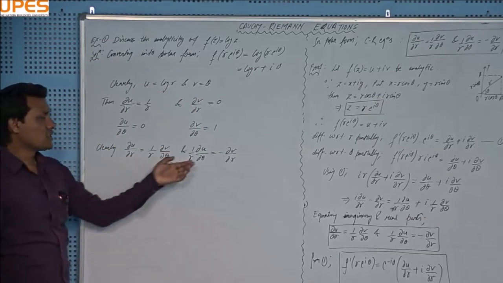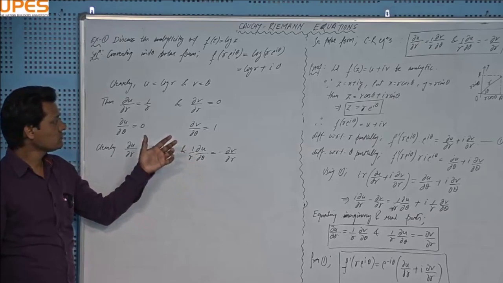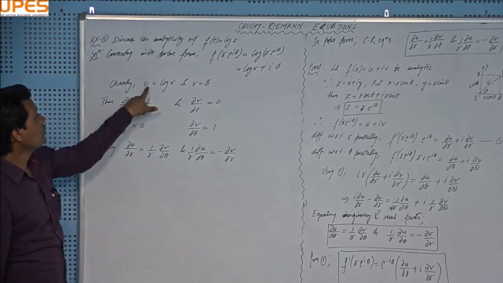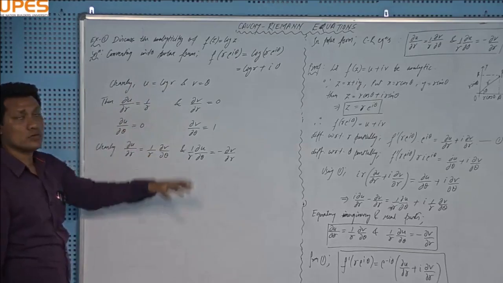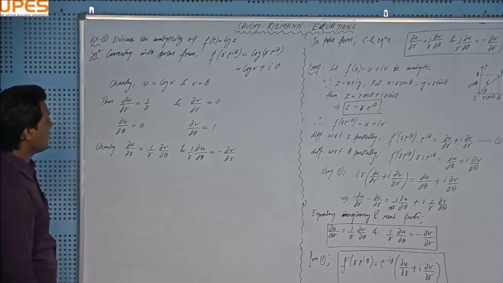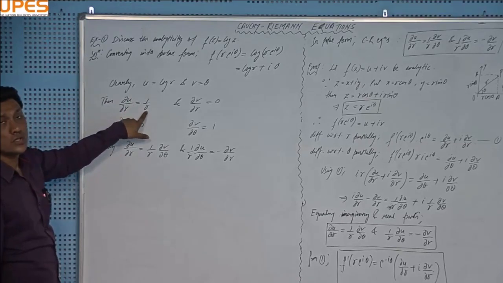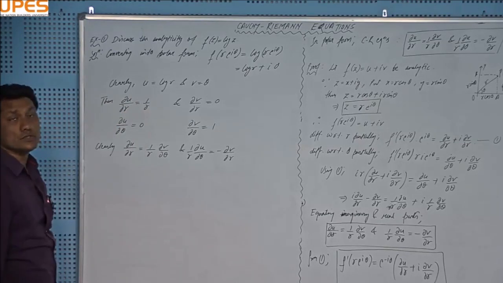Means CR equations are satisfied, right? Okay, but about the continuity of u, v, del u by del r and so on, these four partial derivatives. Actually, you can see this del u by del r is not continuous at r equal to 0, right?